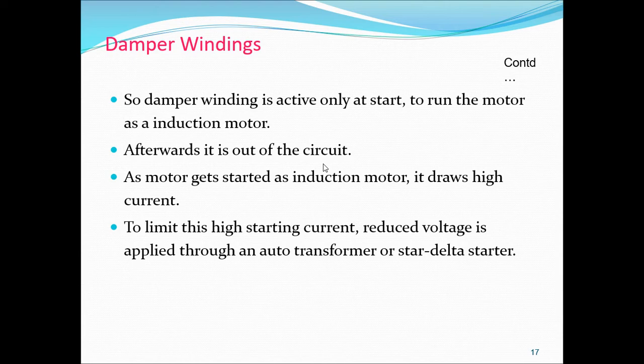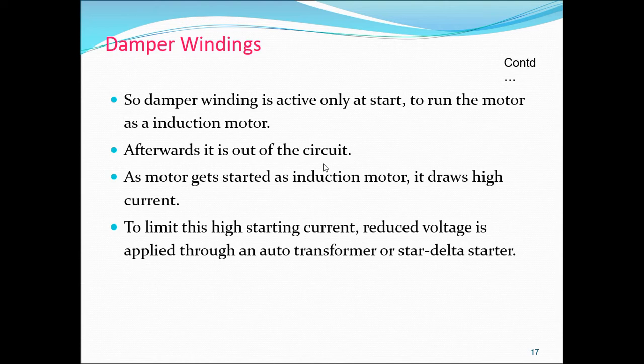The third point is the machine starts like an induction motor. Then the fourth point: when the motor reaches near 90% of the rated speed, a weak DC excitation should be applied by removing the short circuit, and it should be gradually increased until the rotor pulls into synchronism.